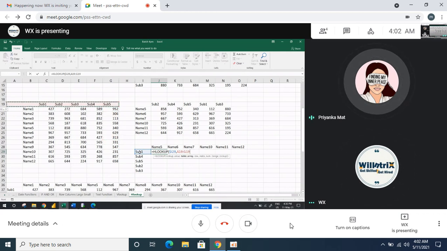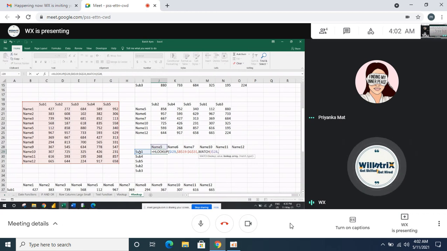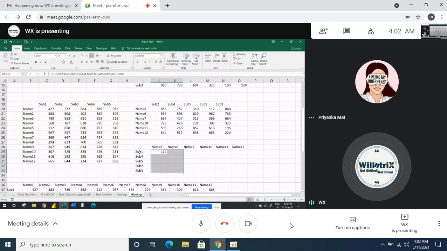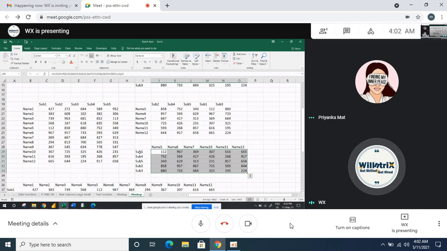Okay, Muthu, you can stop laughing. MATCH, the match lookup is name. Freeze it. Then we have to match with all the names. Comma 0, then comma 0. Then drag it. Control D, then Control R.